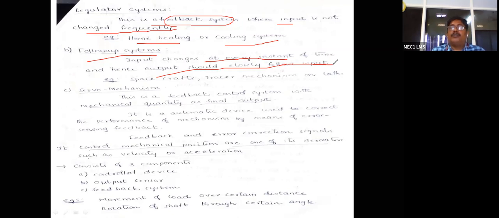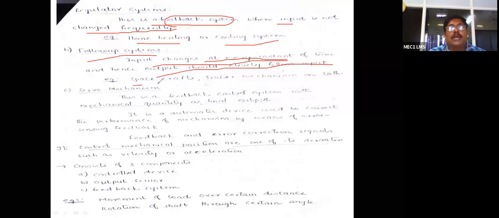For example, take the AC. First, you set it at 20 degrees centigrade, and the complete room is very chilled. Then you set the input again, increasing the temperature, maybe to 25 or 26 degrees in the room. So you are setting the input frequently; the input changes at every instant of time, flexibly according to our requirement. So the output follows the input you have given.